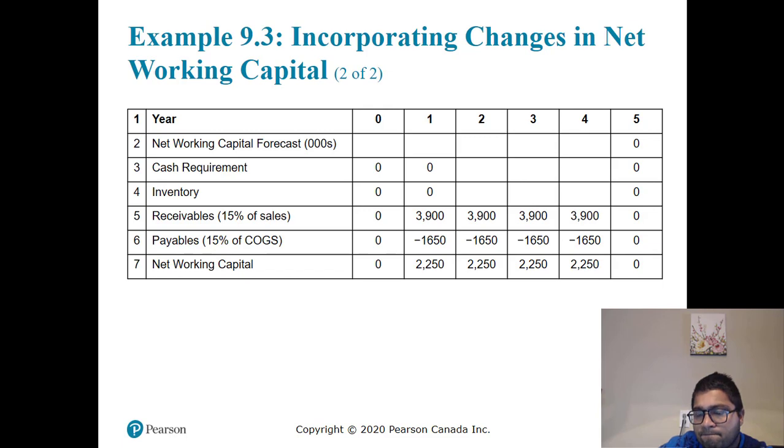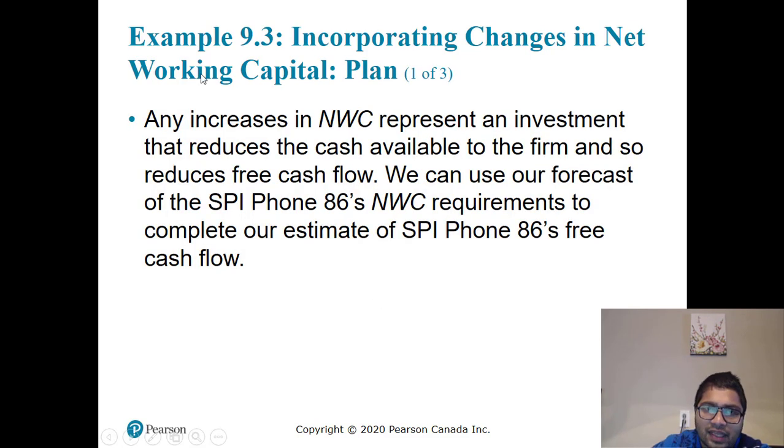But we don't consider net working capital itself. We only see the increase and decrease when we are factoring in cash flow. So what is happening? Working capital is going from 0 to 2.25 million and then from 2.25 million back to 0. So we only consider year 1 and the final year. Any increase in working capital represents an investment that reduces cash available to the firm. So it reduces free cash flow.